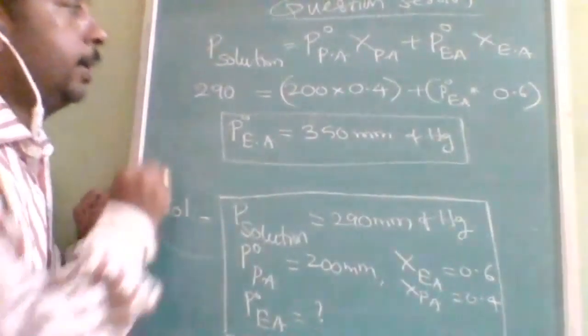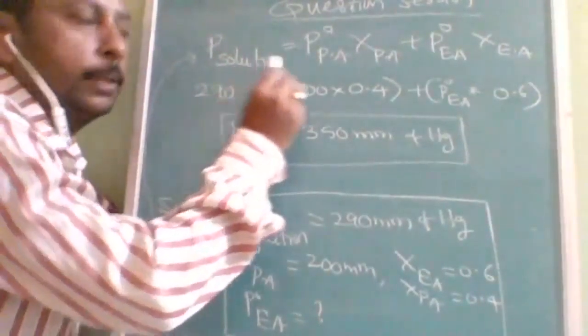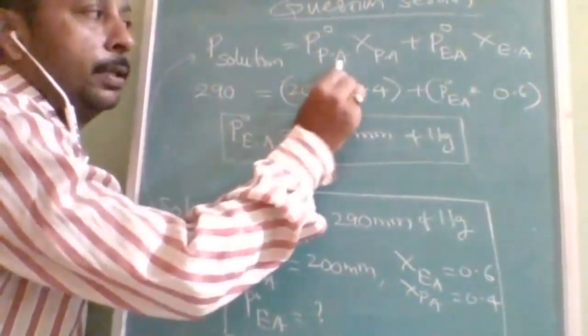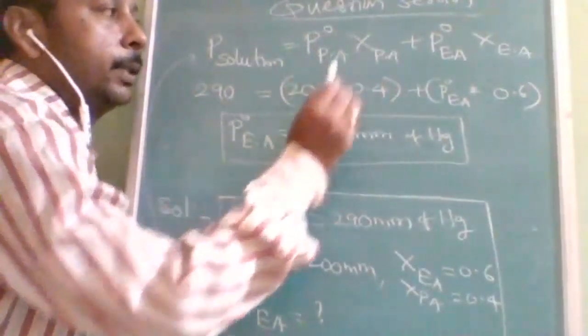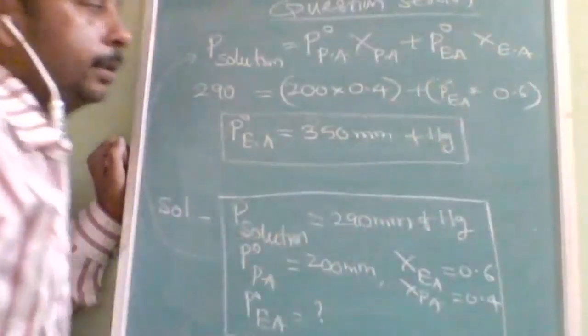Now substituting in the formula. P solution is equal to P naught propyl alcohol into X propyl alcohol plus P naught ethyl alcohol into X ethyl alcohol.